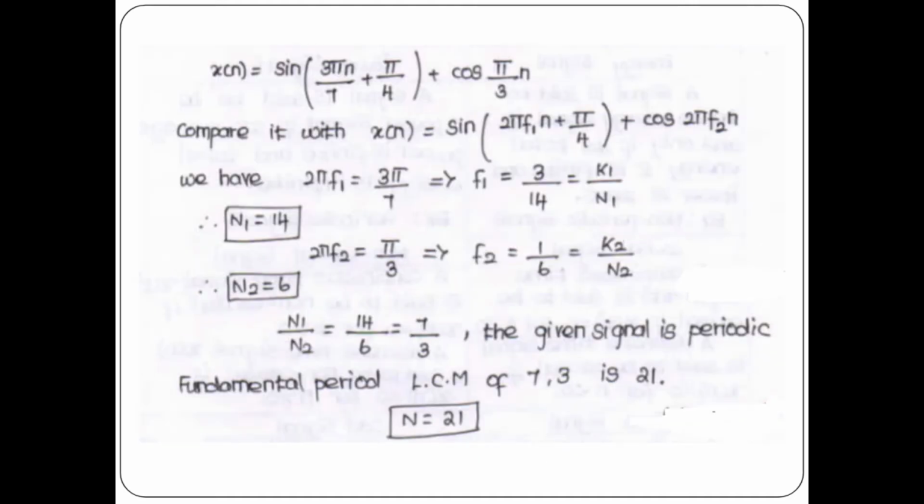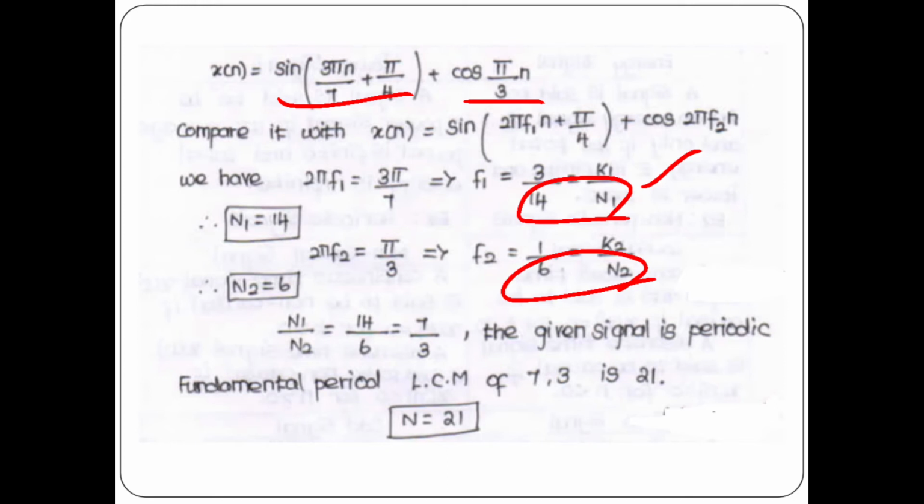The second signal is x of n is equal to sine 3 pi n by 7 plus cos of pi by 3 n. Here we have two signals. The first signal is this and the second signal is this. For the first signal, omega is nothing but 2 pi f1, which is the coefficient of n, 3 pi by 7. For the second signal it is pi by 3. So for f1 the answer is 3 by 14, for f2 the answer is 1 by 6, in which the first value of N1 is 14 and the second it is 6.